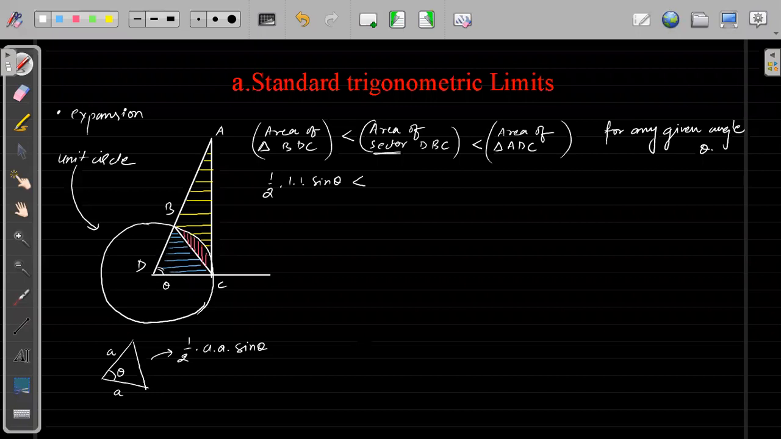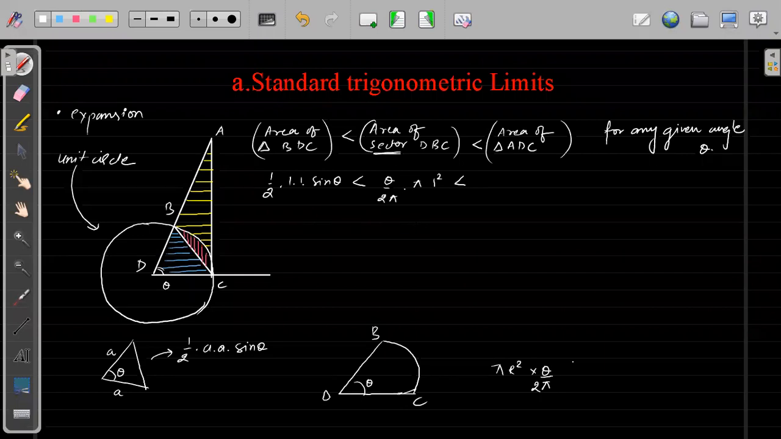Now, the area of the sector, if we try to find it out, right? This is angle theta. This is D, this is B, this is C. So what will be the area of the sector? The total area of the circle will be pi r square. The area of the sector will be theta by 2 pi, right? So we can write it as theta by 2 pi into pi r square. What is r? r is 1, so r square is 1, right?